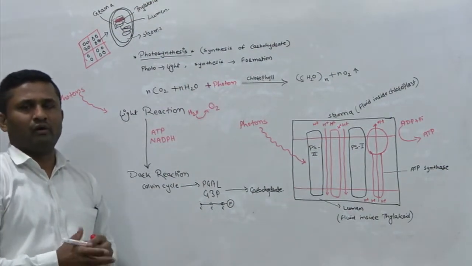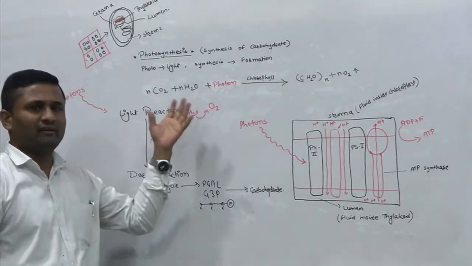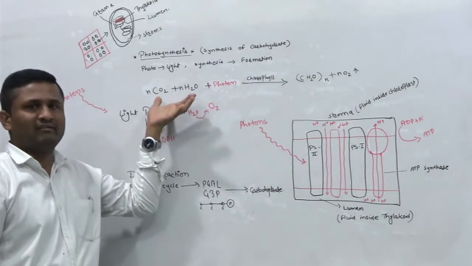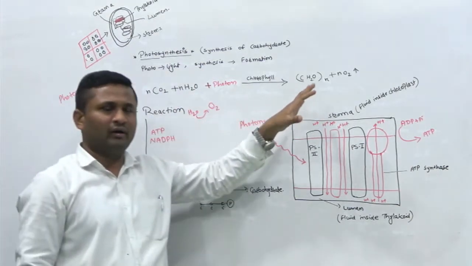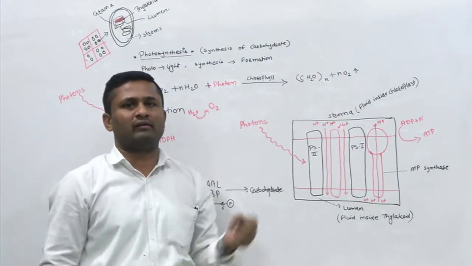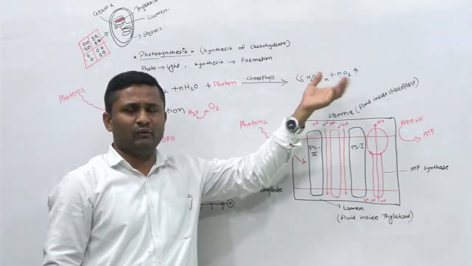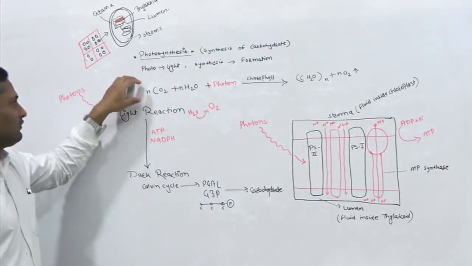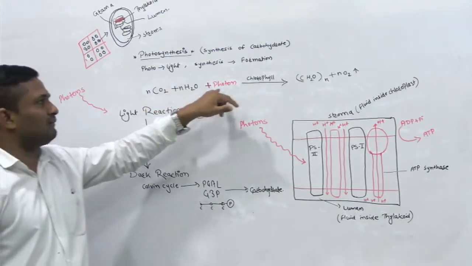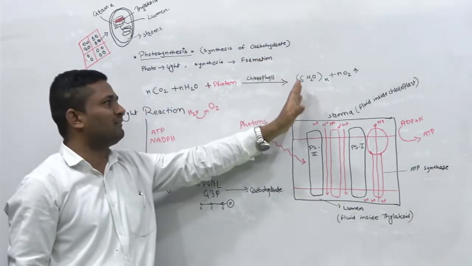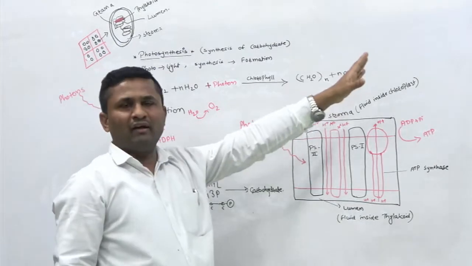So this is the very general equation of photosynthesis. Now all of us give one general equation, that is 6CO2 plus 12H2O. That number may vary, it depends on which type of carbohydrate is finally going to be synthesized. So the general equation will be nCO2 plus nH2O plus photon, in the presence of chlorophyll pigments, giving nCH2O plus nO2.